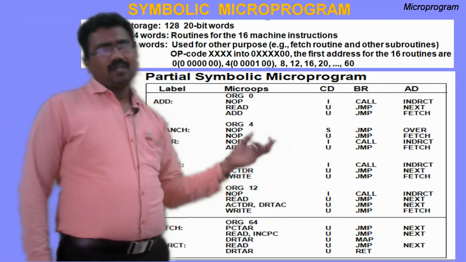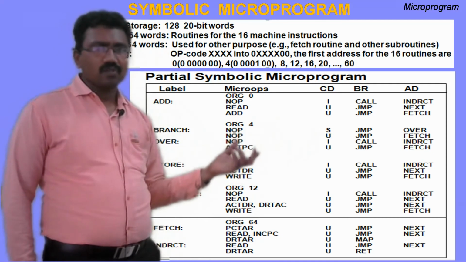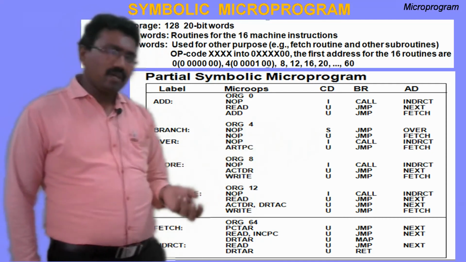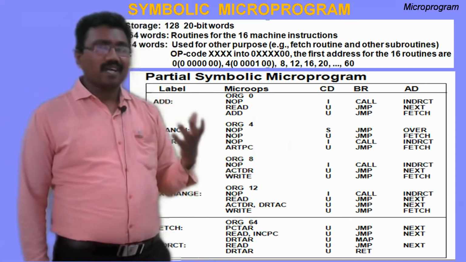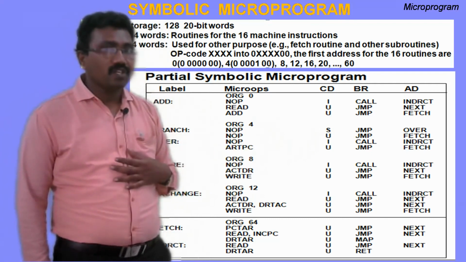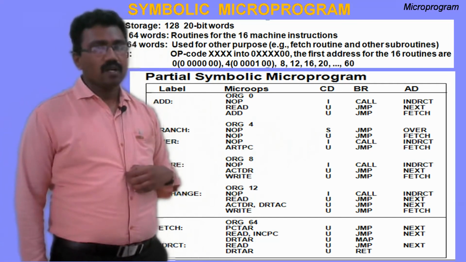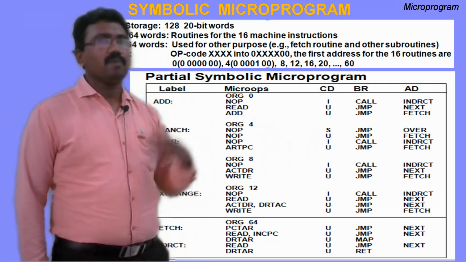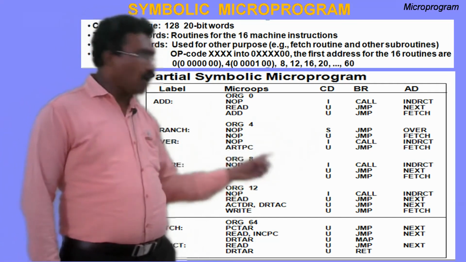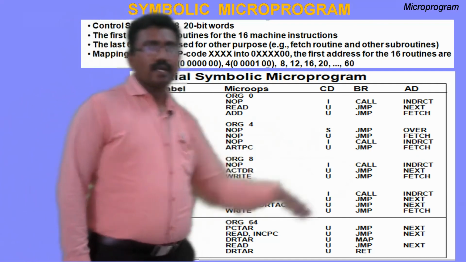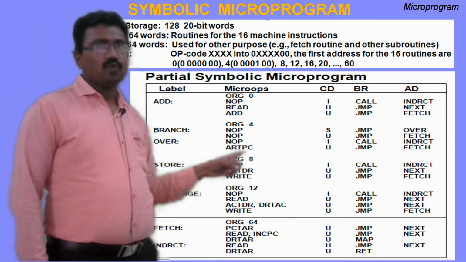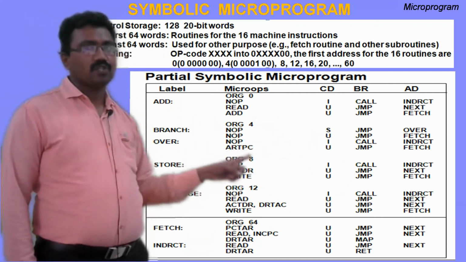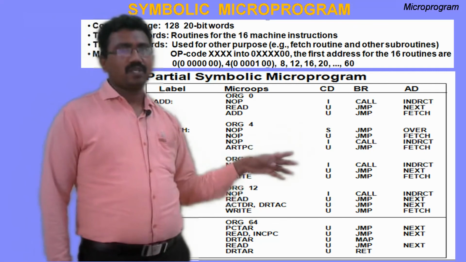The branch type instruction also needs to calculate the effective address. If mode is 0, the target address is available in the address field of the instruction. If mode is equal to 1, the target address is available in the memory location. So that's why it calls the indirect cycle to get the address from the memory. Next, AR to PC, that address must be stored. PC to AR, then jump to the fetch cycle.